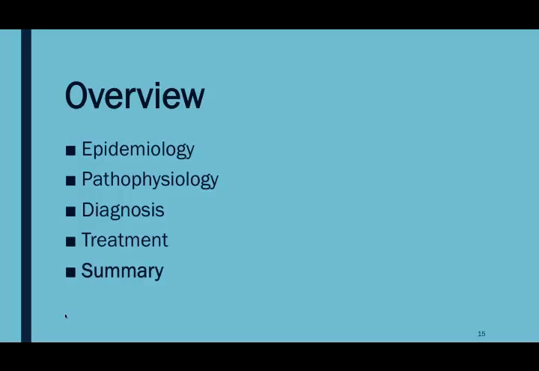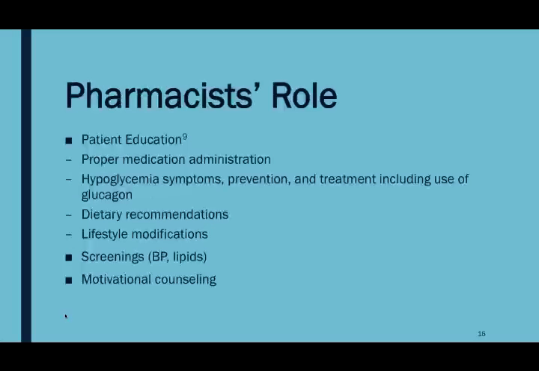We'll now move on to the summary. Pharmacists' role in cystic fibrosis-related diabetes primarily entails patient education methods such as proper medication administration, timing, doses, side effects to look out for, hypoglycemia symptoms, prevention and treatment, including the proper use of glucagon, dietary recommendations as these patients are often malnourished, and lifestyle modifications.